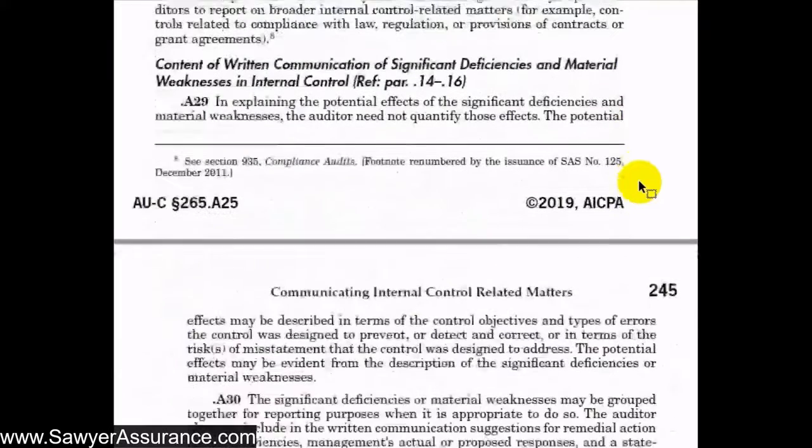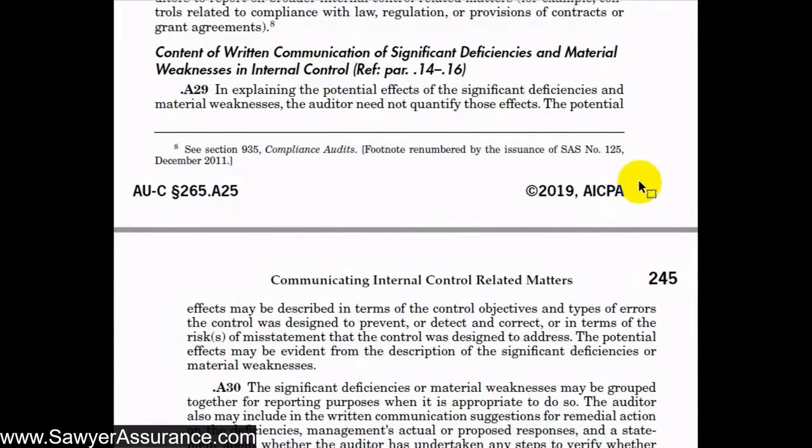So we can certainly communicate those to those charged with governance orally or in writing, however we think is appropriate. And so next, as you remember, we are required to not only disclose the details of the deficiency, but also the potential effects of the deficiencies and material weaknesses. But they want to reiterate here that we don't necessarily need to quantify those effects.